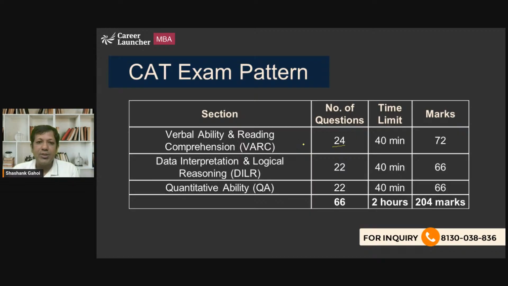The total time limit given is 40 minutes. The marking scheme is +3 for every correct answer, 0 for an unattempted or TITA question, and -1 for any wrong optional answer.